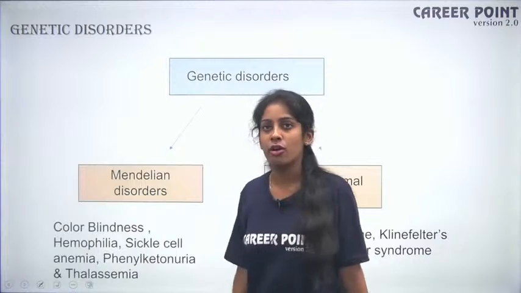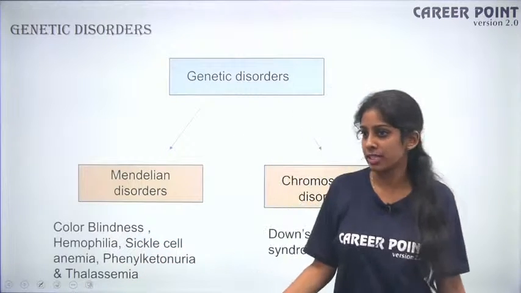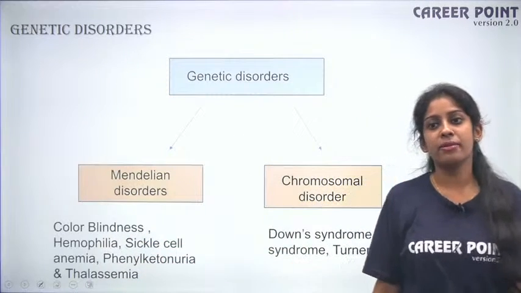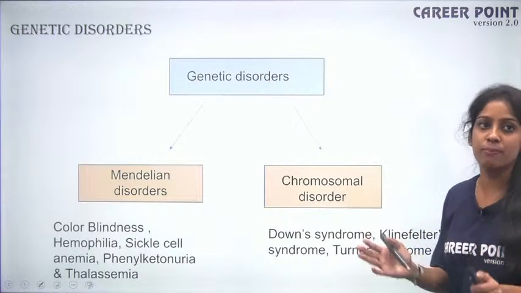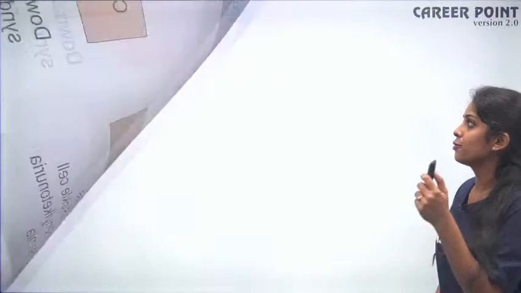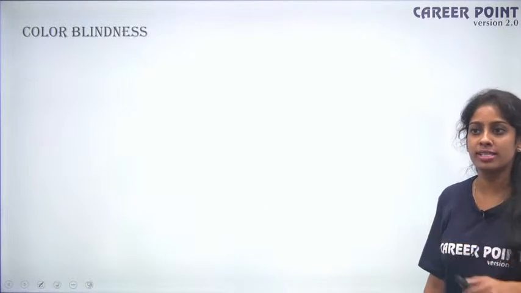So where is the fault? For example, color blindness, it might be self-explanatory, but in case of sickle cell anemia and phenylketonuria, you should know what is being mutated, right? So that is my logic. So let's see. First one is color blindness.